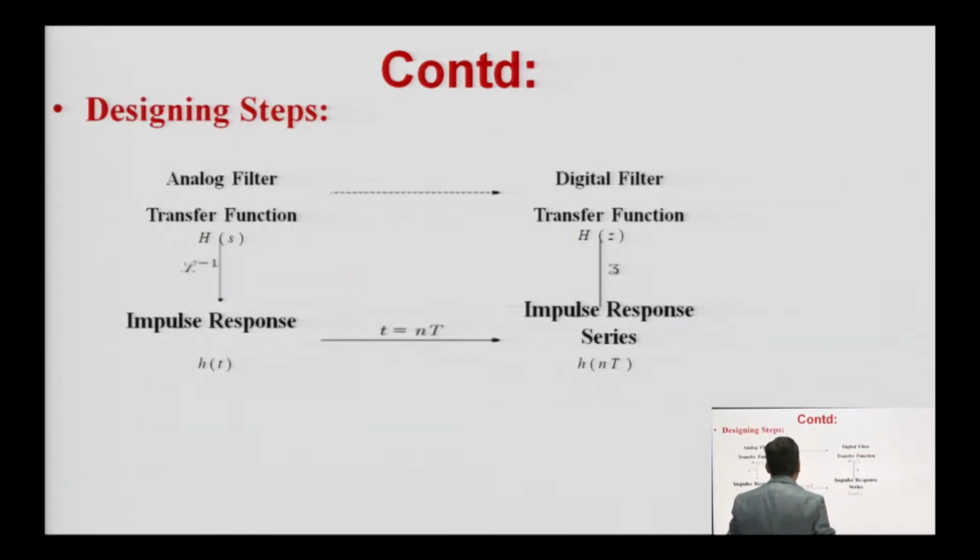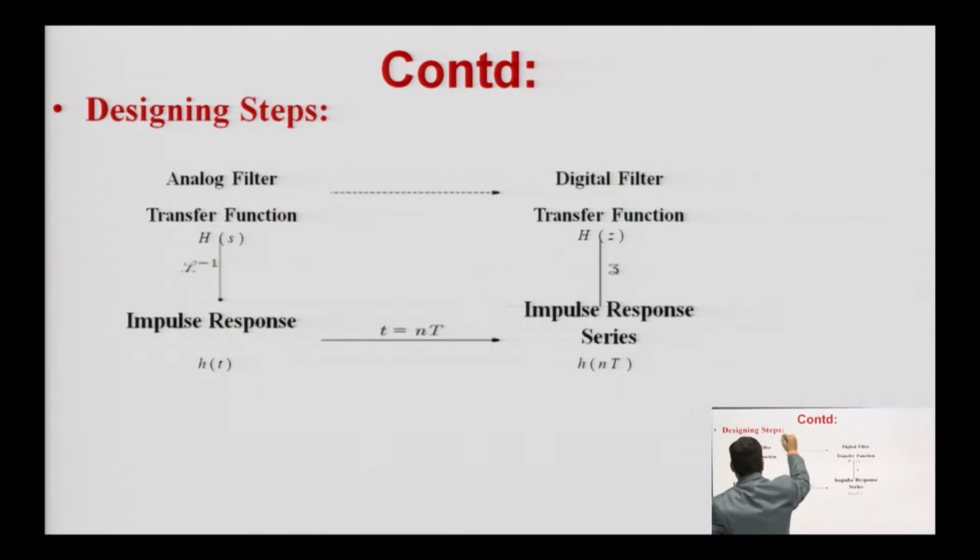Now, these are the designing steps. By these designing steps you can design your IIR digital filter. So, IIR filter designing is possible when H of s is given to you. If H of s is given to you, then you can convert that H of s into H of z. Okay.